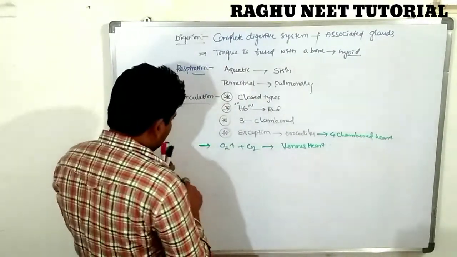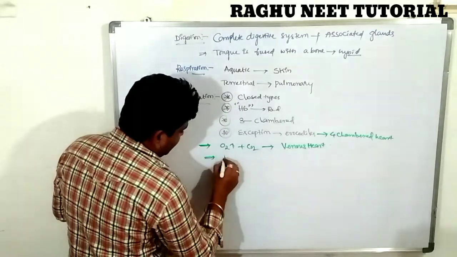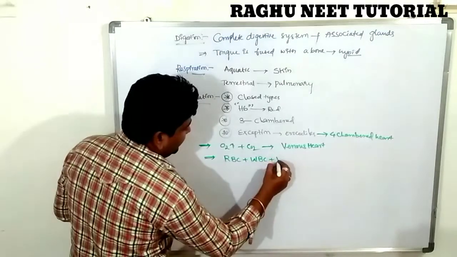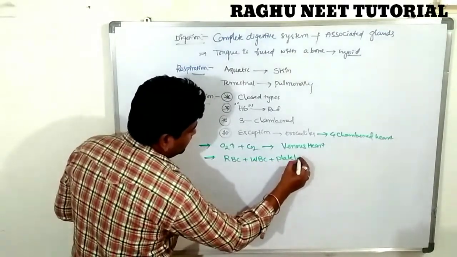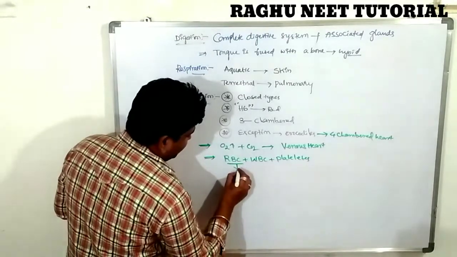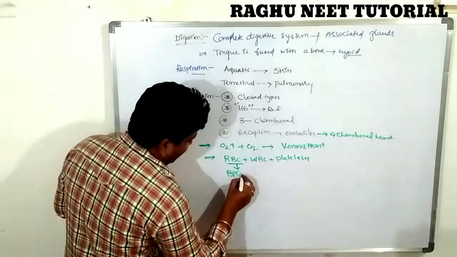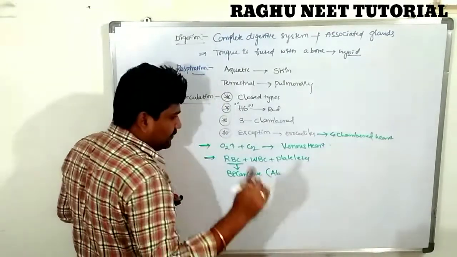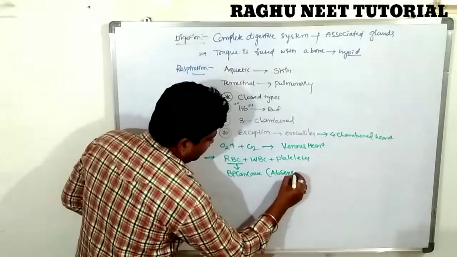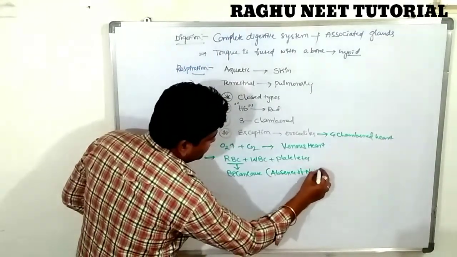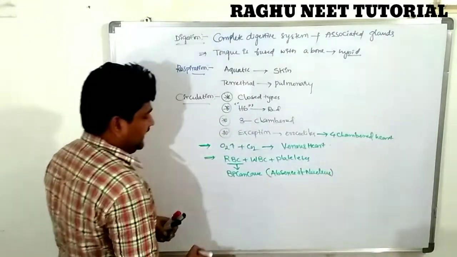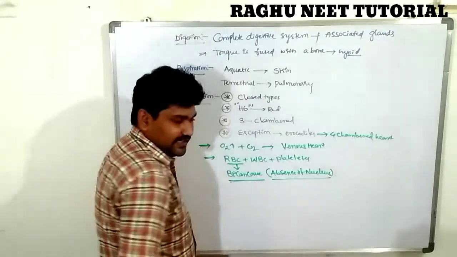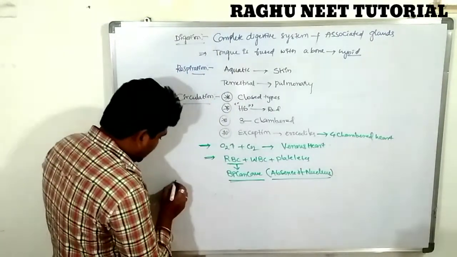Clear? The blood contains RBC, red blood cells, WBC, and platelets. The RBC is biconcave in nature, and there is an absence of nucleus. Very important: biconcave and absence of the nucleus. This is the information about circulation. Next one,